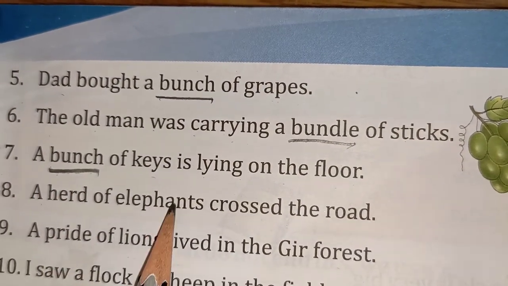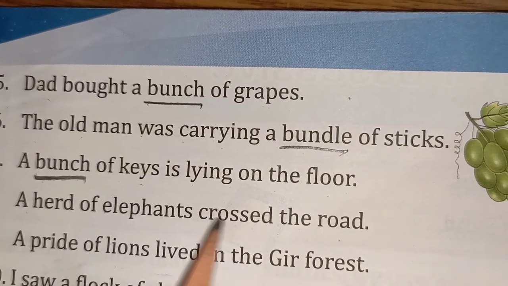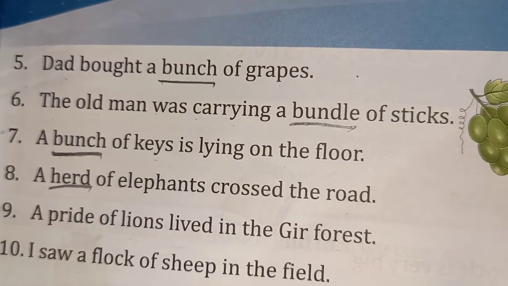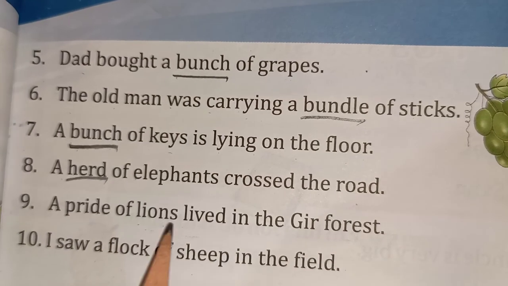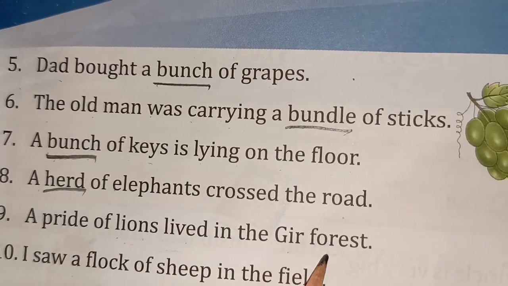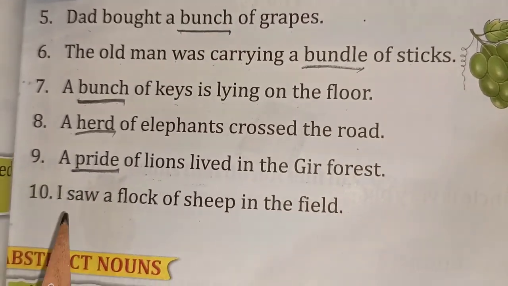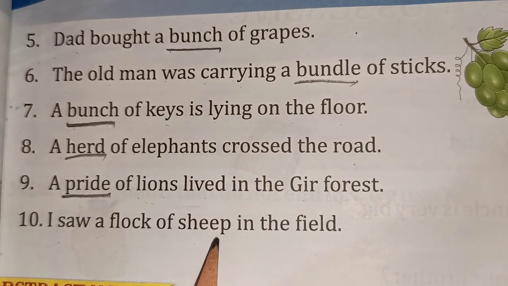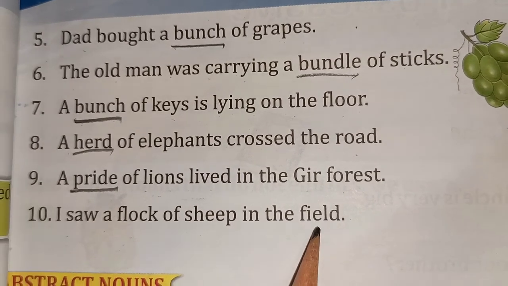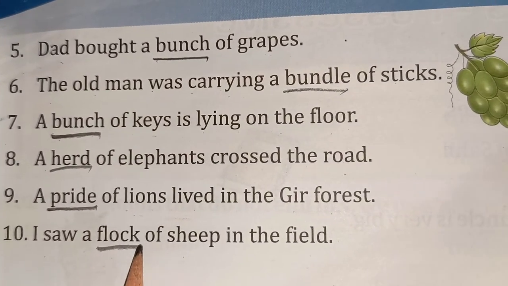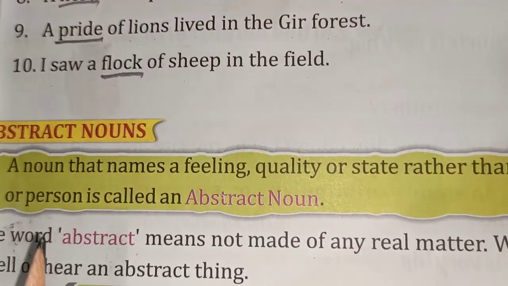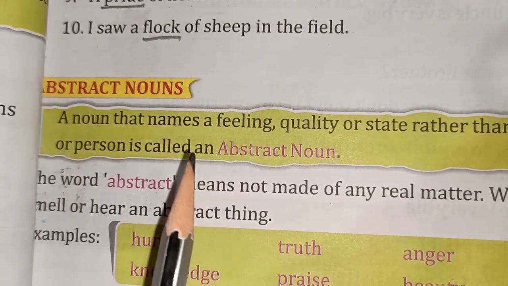A herd of elephants crossed the roads. What is the collective noun here? Herd. Next, a pride of lions lived in the Gir forest. What is the group of lions called as? Pride. I saw a flock of sheep in the field. What is a group of sheep called as here? Flock. Okay. Now next, coming to your abstract nouns.